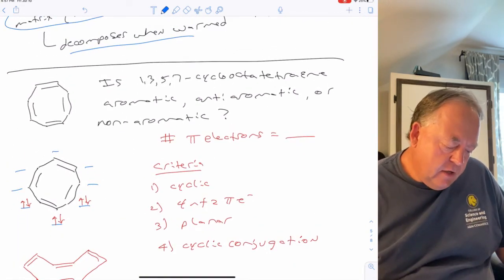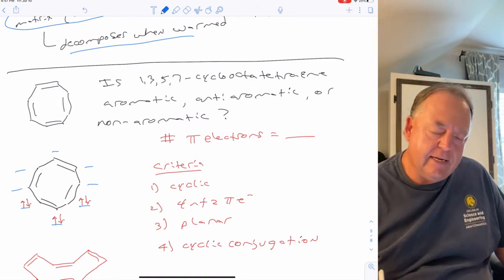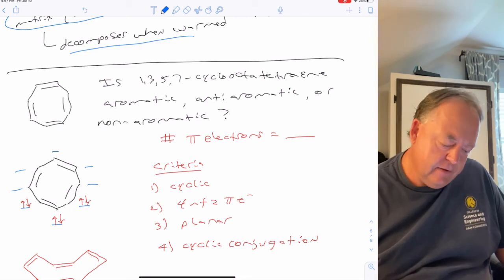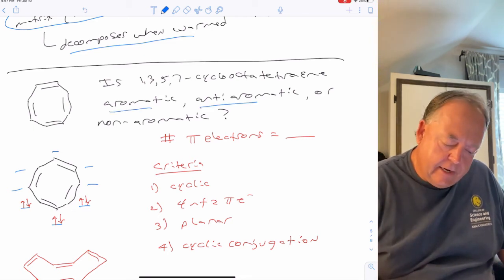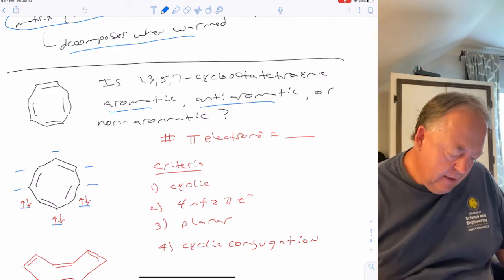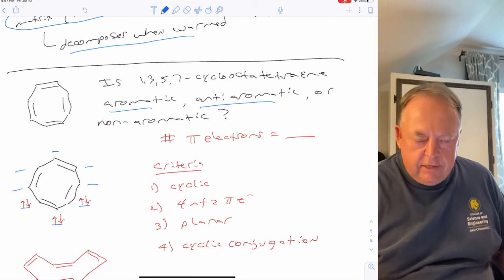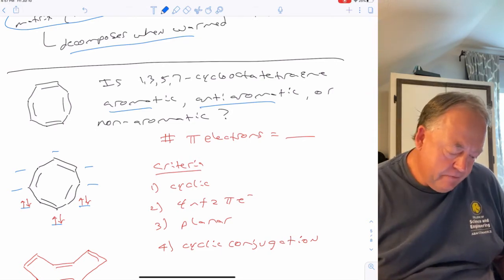Okay, so how about 1,3,5,7-cyclooctatetraene? Is it aromatic, anti-aromatic, or non-aromatic? We've talked about aromatic and anti-aromatic before, and we'll talk about non-aromatic. Well, first, the easiest thing to do is, is it cyclic? Obviously it's cyclic.